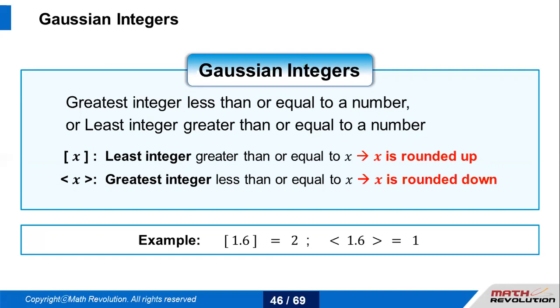Then the next is 3, then 4. We are finding all the integers greater than 1.6, so there are 2, 3, 4, 5 up to infinity. Now out of this set, you need to find the least integer, which is 2. They cannot ask you to find the greatest integer greater than, because that will be infinity. They cannot ask you to find the least integer less than, because that will be minus infinity. So find all the integers which are greater than the number written in the bracket, and then out of them pick the least.